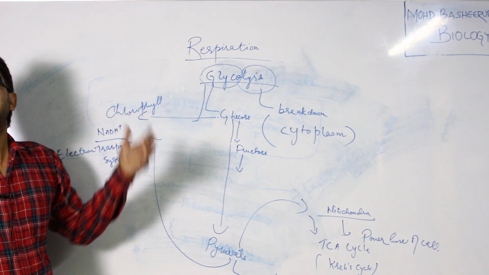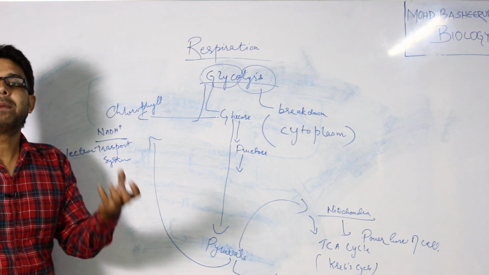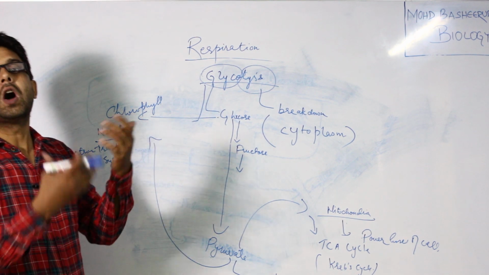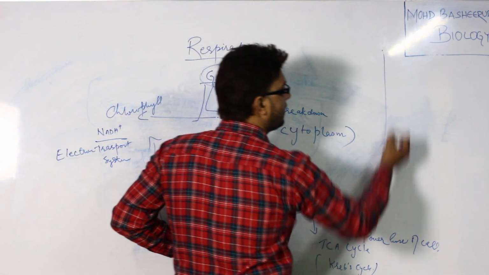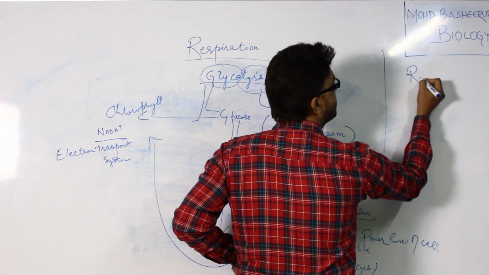What happens after this process of respiration in plants? Later we have to calculate how much carbon dioxide and oxygen is released. That is the topic called respiratory quotient.